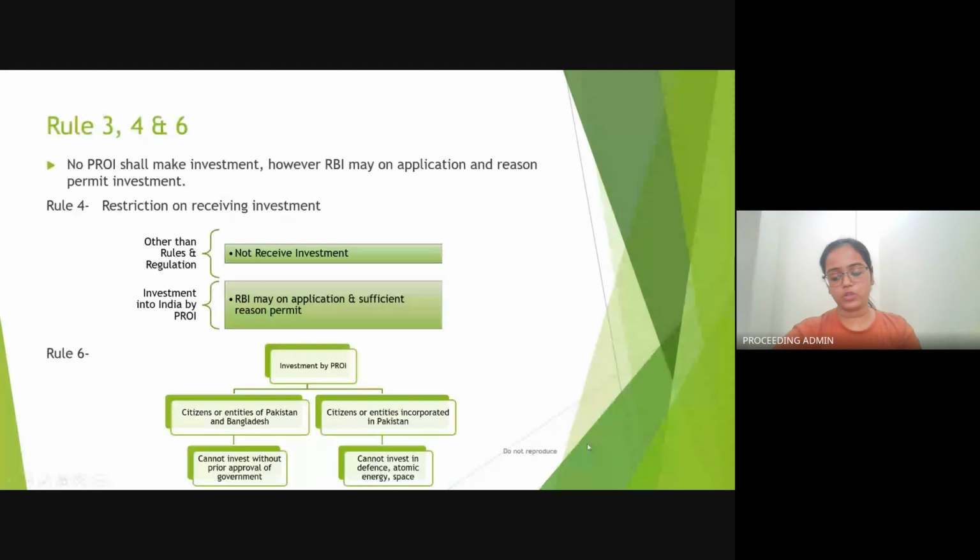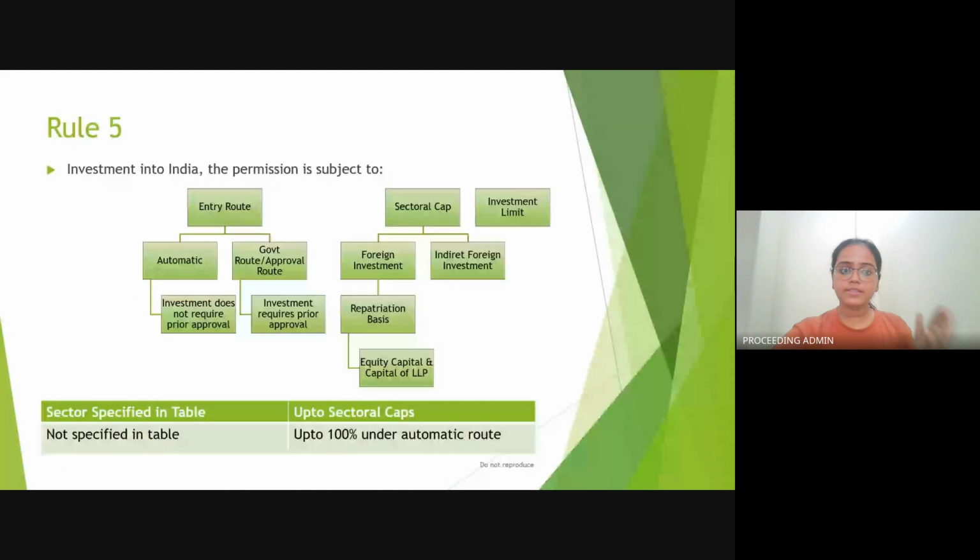Going ahead, Rule 5 provides that the investment into India shall be subject to these three points, that is entry route, sectoral cap and investment limit. Entry route मतलब किस तरीके से the investment shall be made. How shall the investment enter into India? It can be either automatic or through the government approval route.